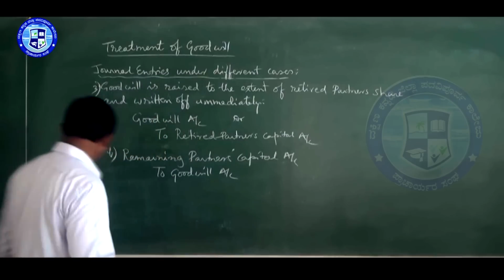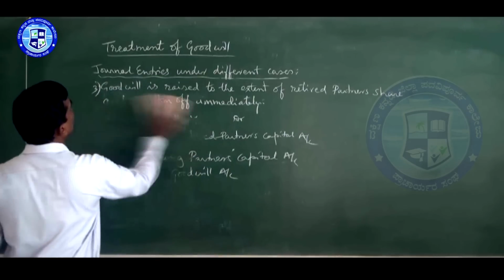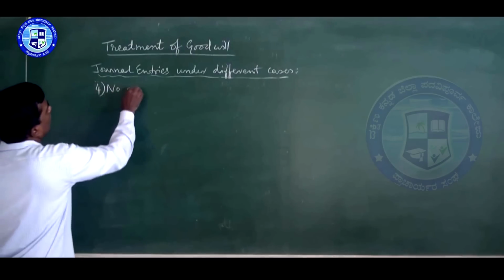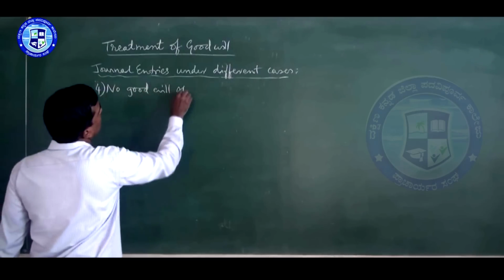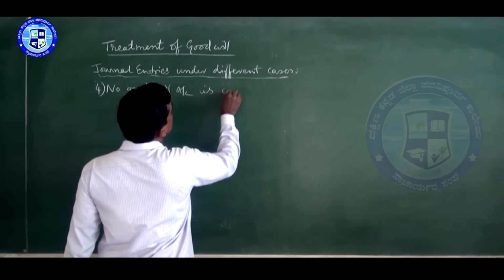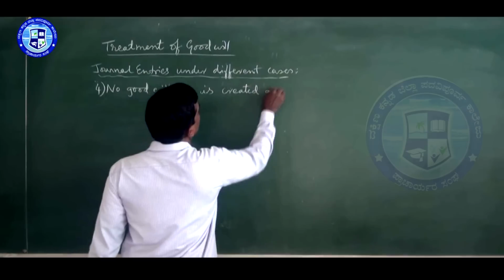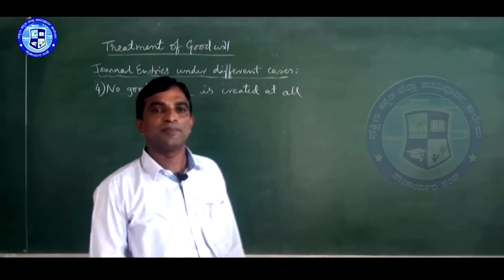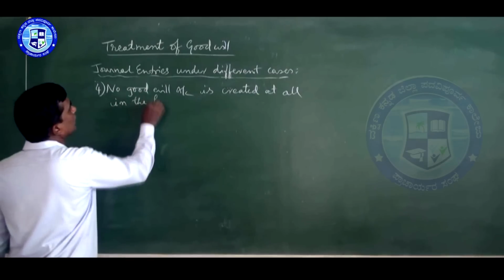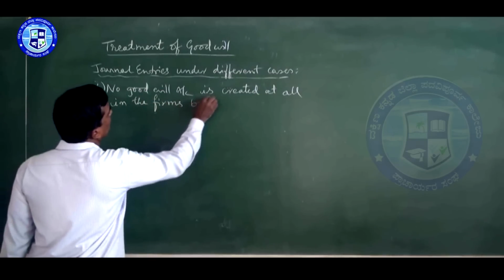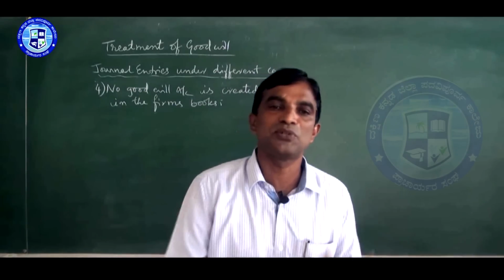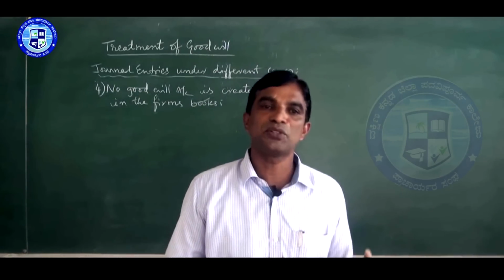Now the last entry is there. In the last entry, goodwill does not appear at all. No goodwill account is raised or created at all in the books of the firm. In the firm's books, we don't create goodwill. So at that time goodwill should not be shown. That's all. If you don't want to show goodwill, then same.